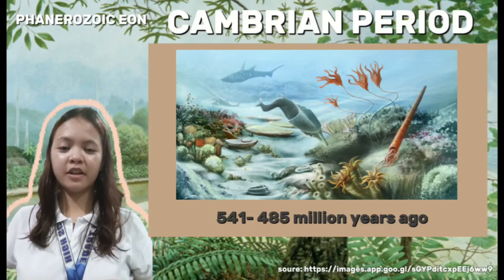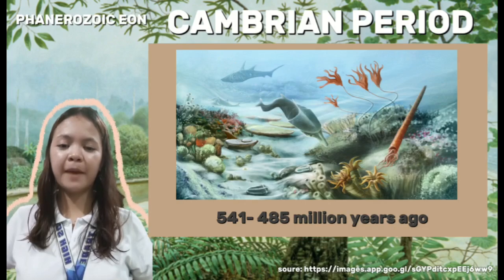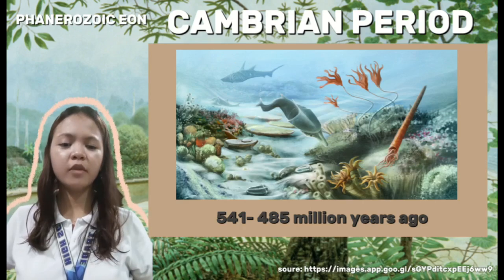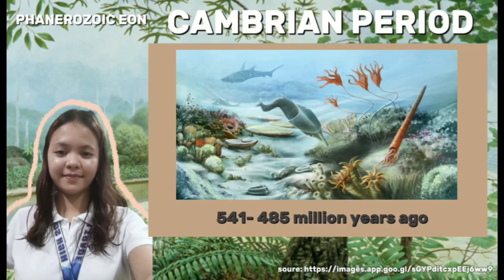This spans about 541 to 485 million years ago and marked a turning point in Earth history. Life once devastated bounced back with astonishing speed and variety, seeing marine invertebrates like sponges, setting the stage for the incredible diversity we see today.